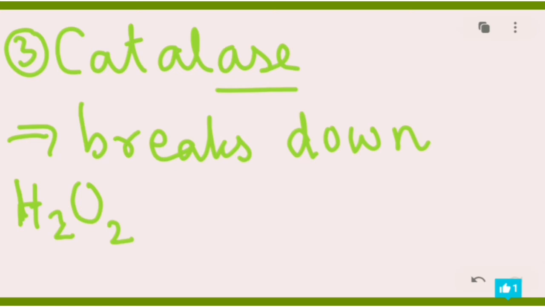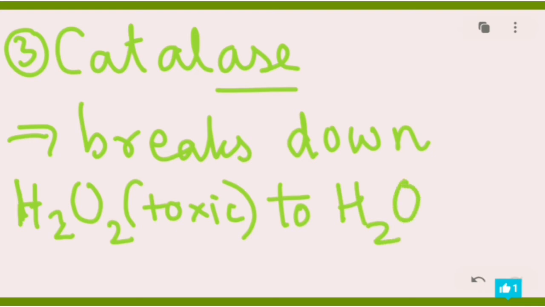They are made in our body as toxic substances. They cannot stay in our body for long. They are just dangerous and lethal. These need to be gotten rid of as soon as possible. So wherever H2O2 is present, catalase would break down the hydrogen peroxide, which is toxic. It will break these down into simpler, safe substances like water, H2O, and oxygen, O2.